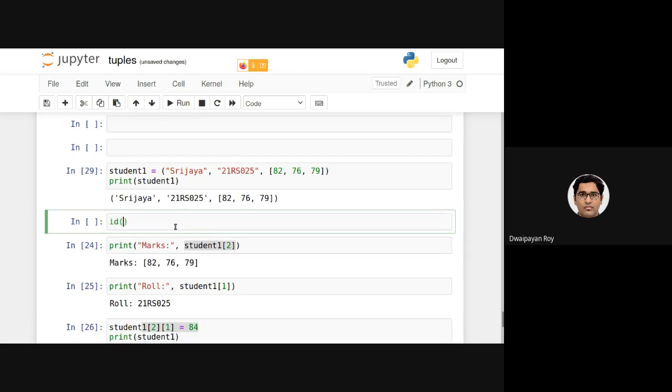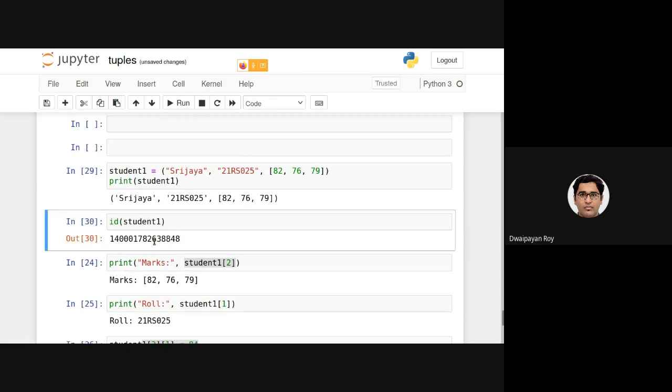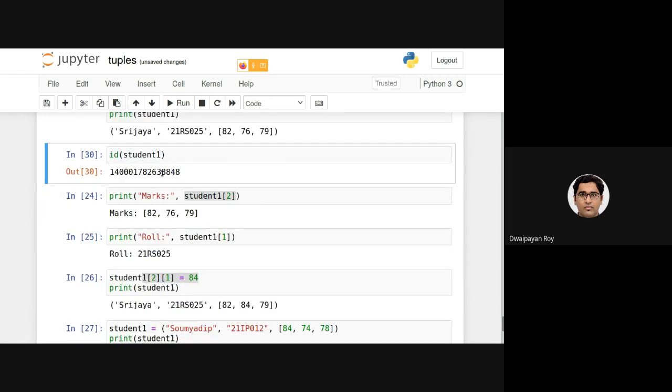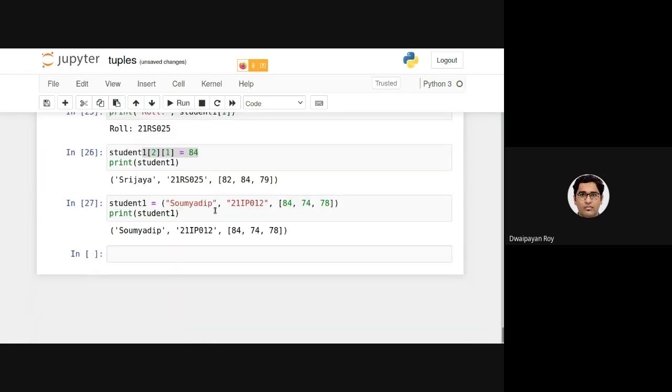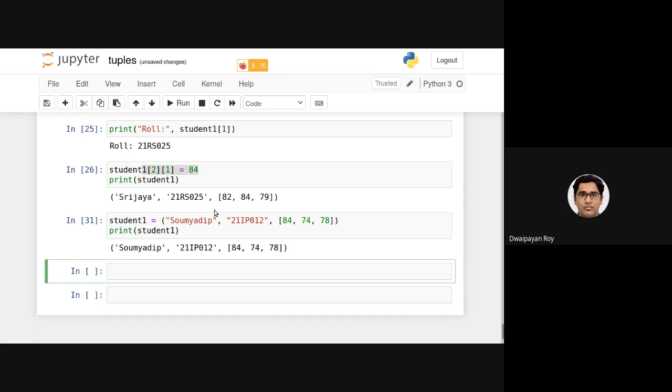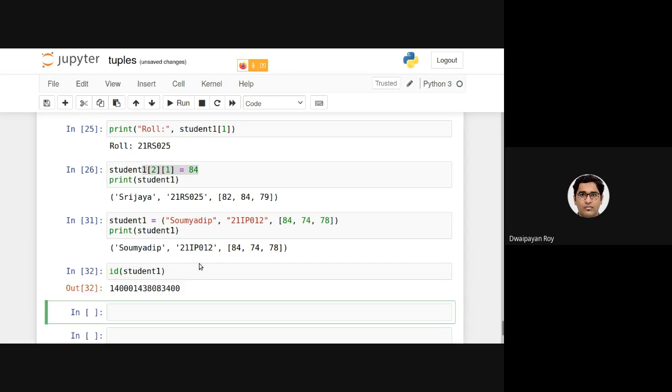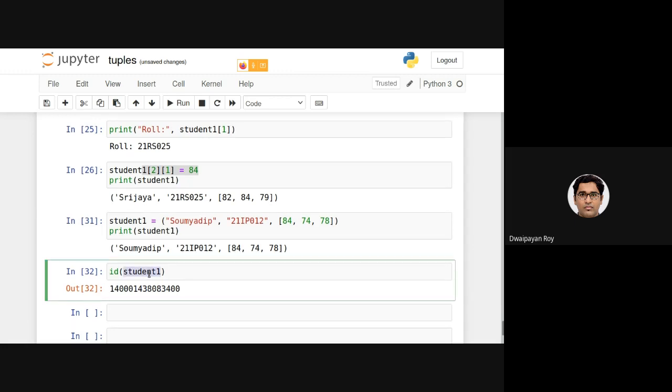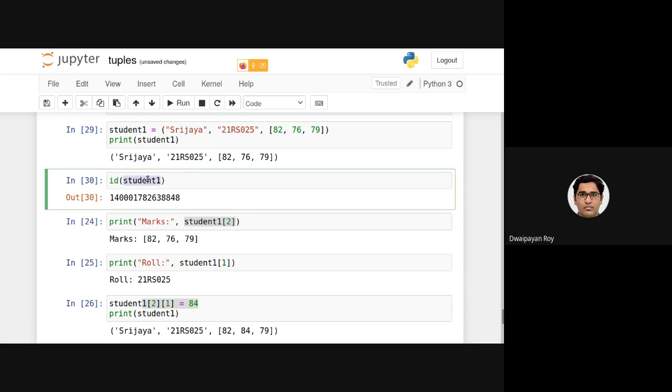In that case, if I performed the ID operation, it was this, ending with 8848. Let's just remember it. Now, after executing this, if I perform the same ID operation, as you can see, it is providing me with a different one. That is, this student 1 is basically a different student 1 than this one.